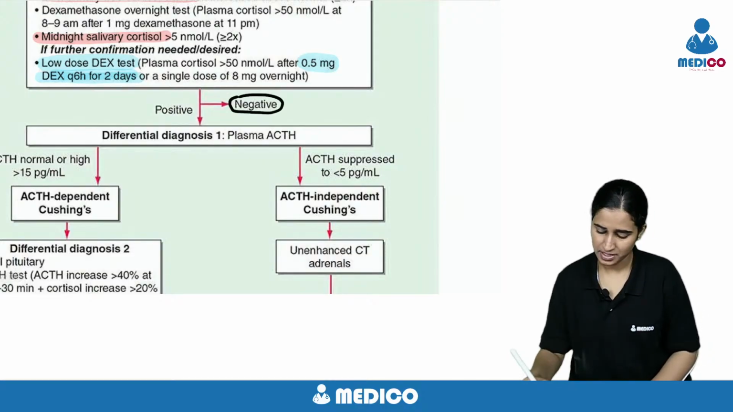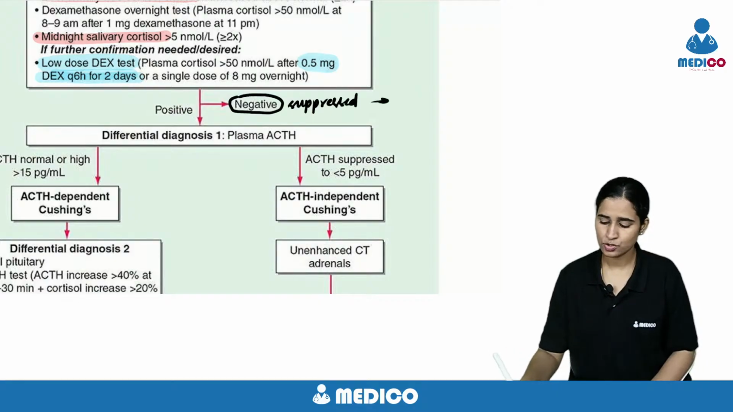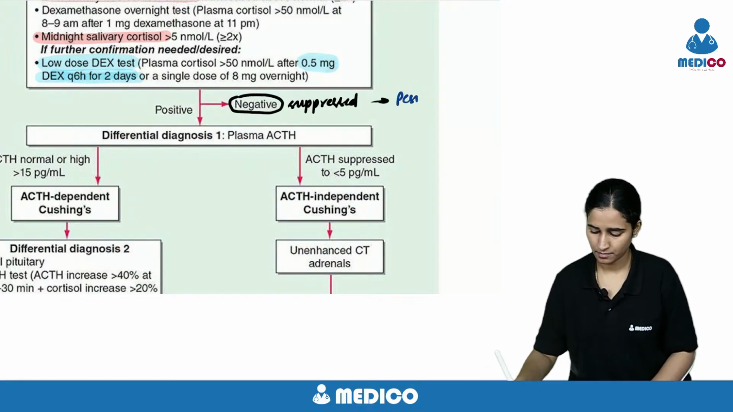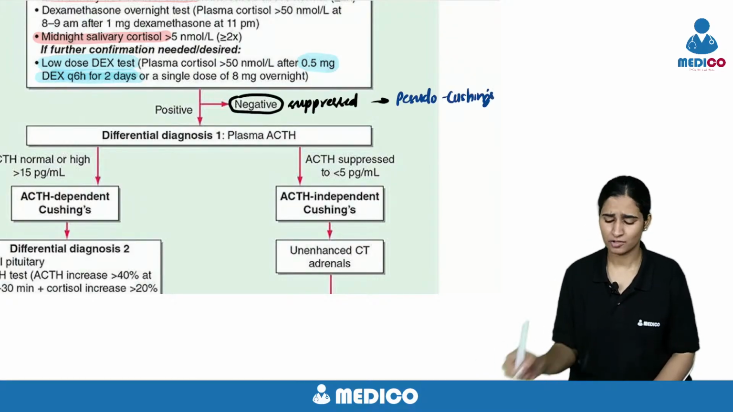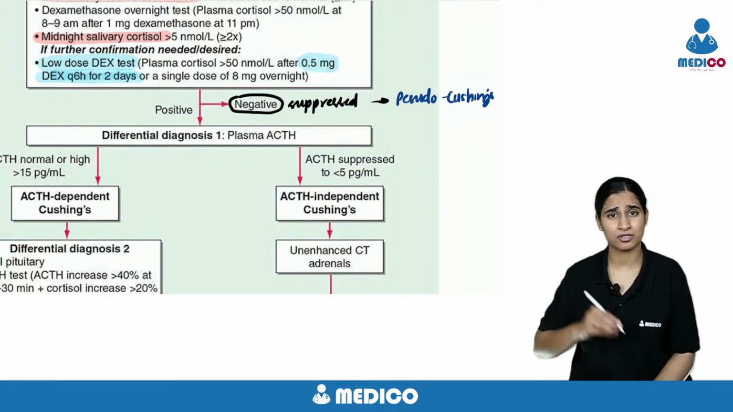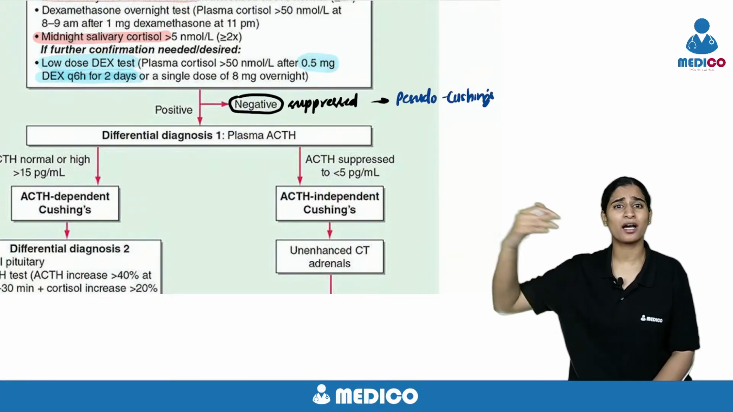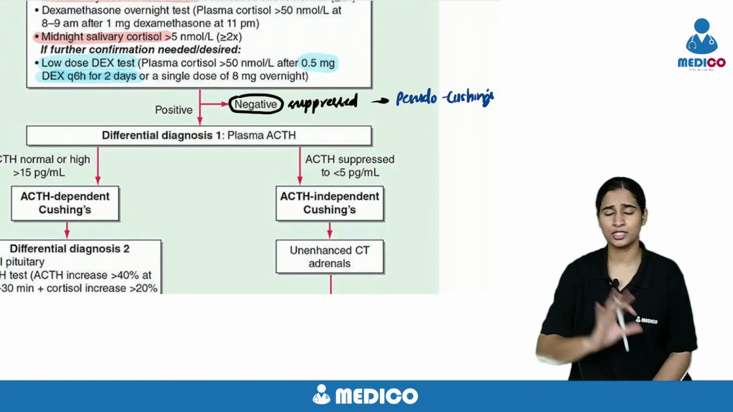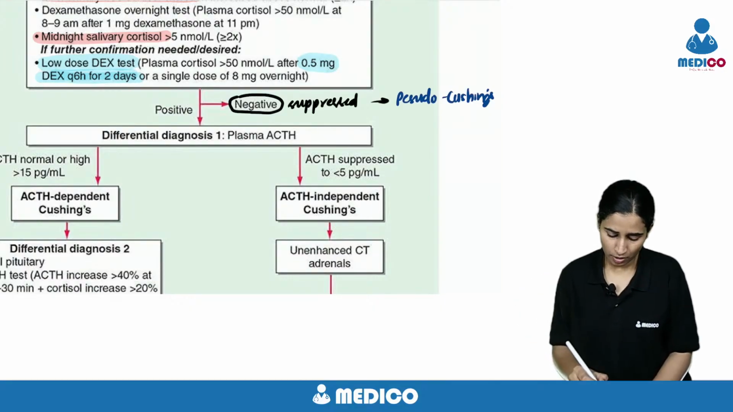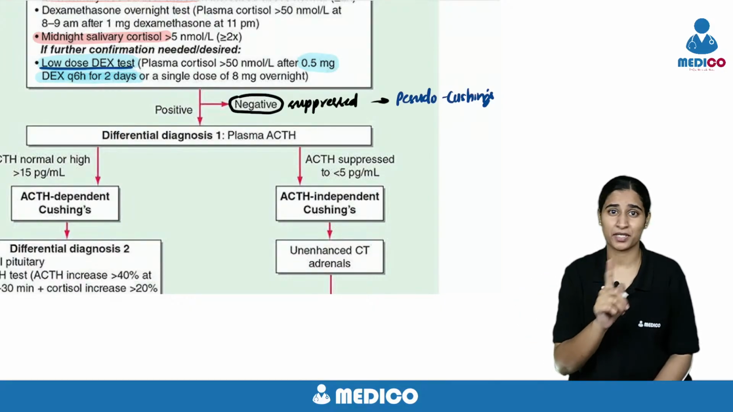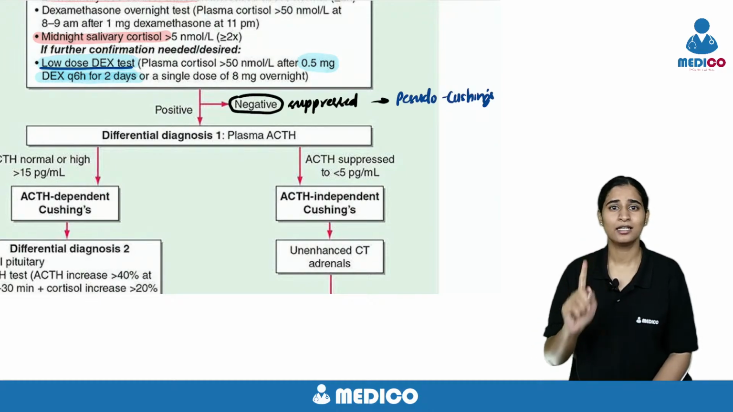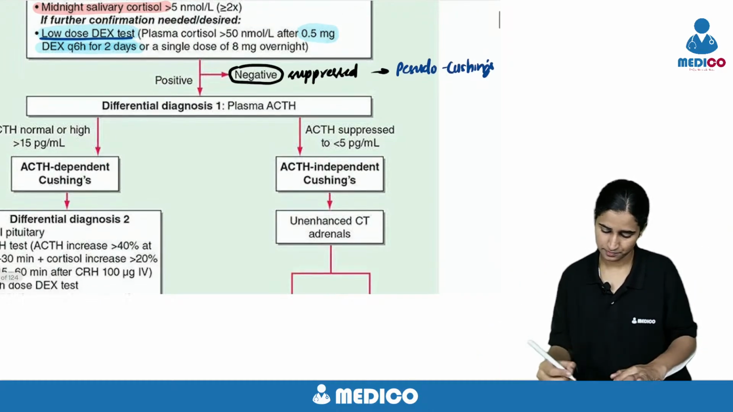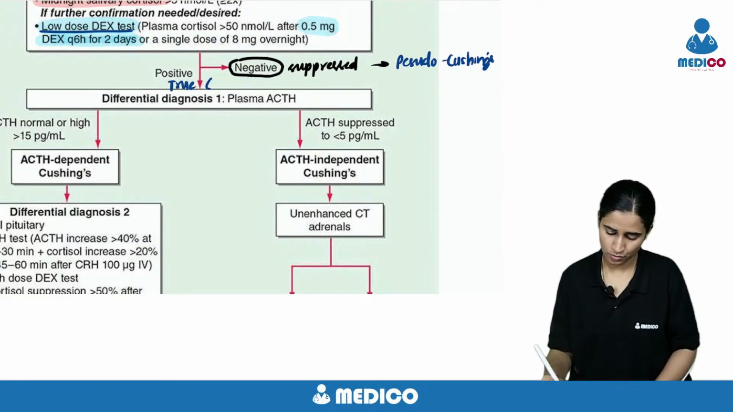So negative means it is suppressed and it is pseudo Cushing's. What is pseudo Cushing's? See, a patient of depression will also look like that. A patient of hypothyroidism also will look like this. So it can be another cause which is looking just like Cushing's, but it's not Cushing's. With low dose dexa, if it's not suppressed, the cortisol is still high, then comes our true Cushing's. Now you start the real evaluation.